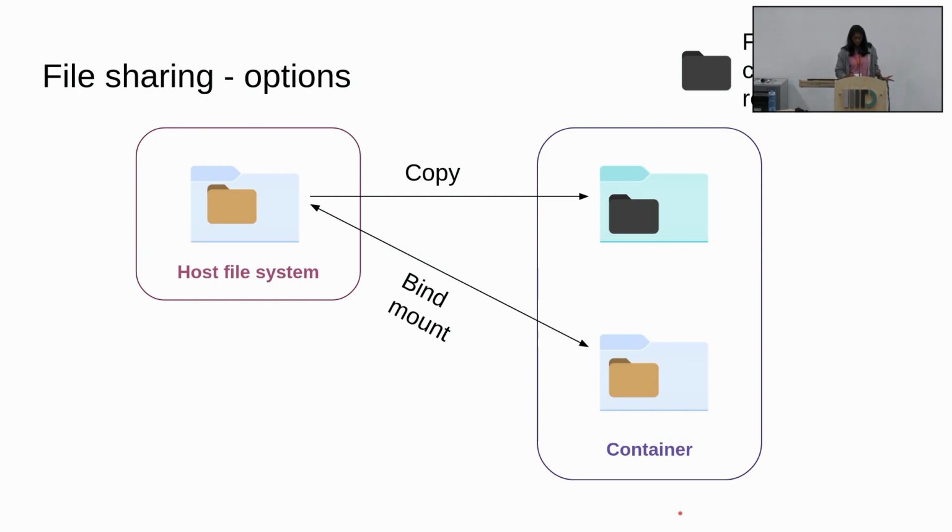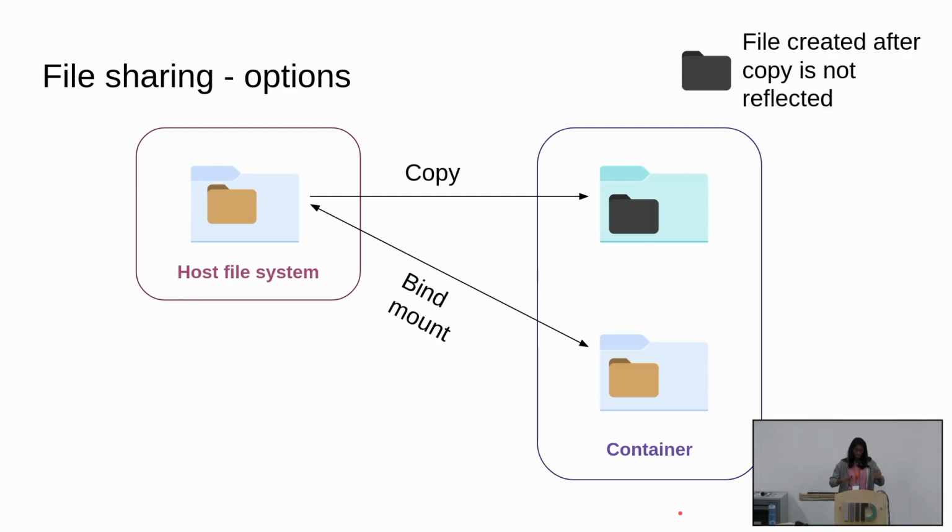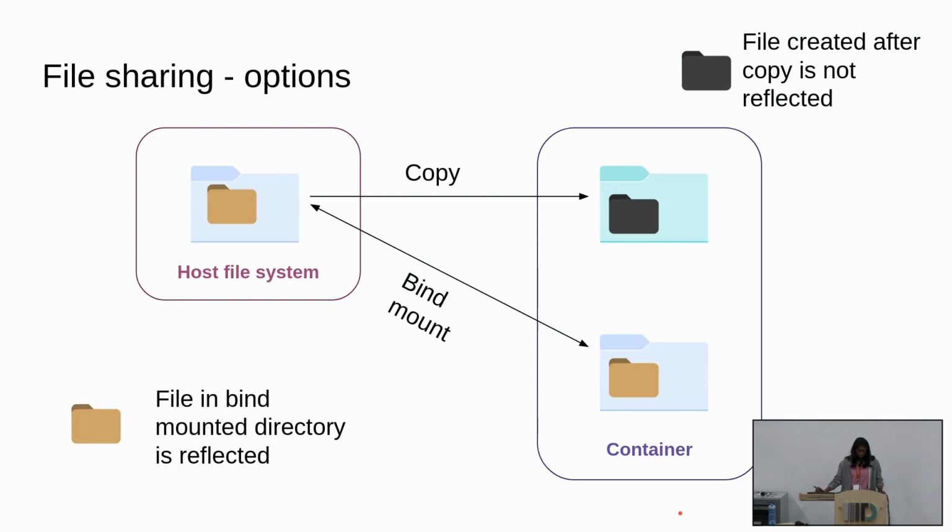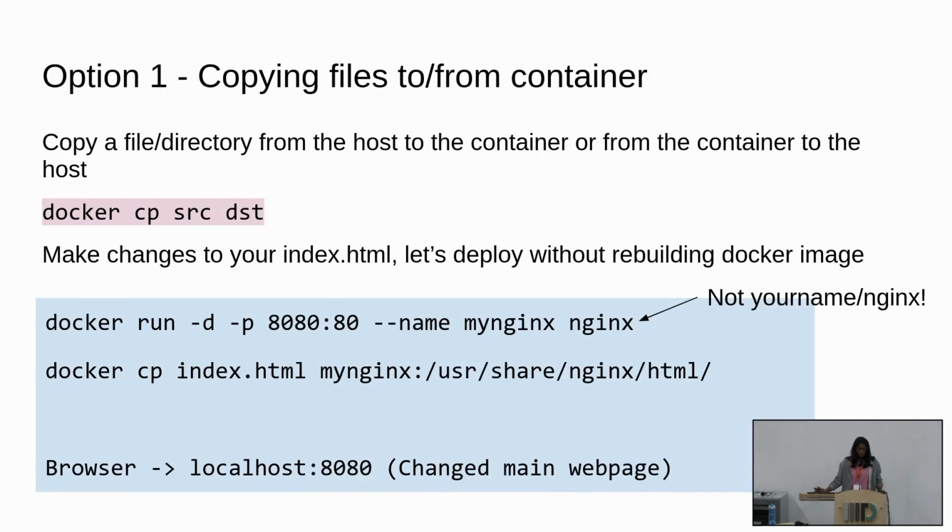So you have two options: copy something from outside into inside one time, and bind mount to ensure that one folder is shared between both the container and your host file system always, so that you can add on either side or delete on either side, and changes are reflected. And for both of these, you have separate commands. docker cp is the command that allows you to copy from the host to the container and also from the container back to the host.